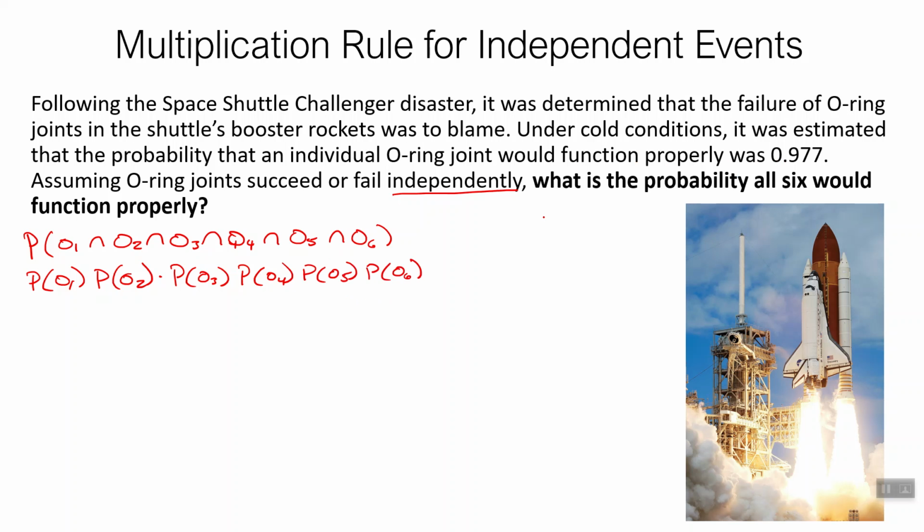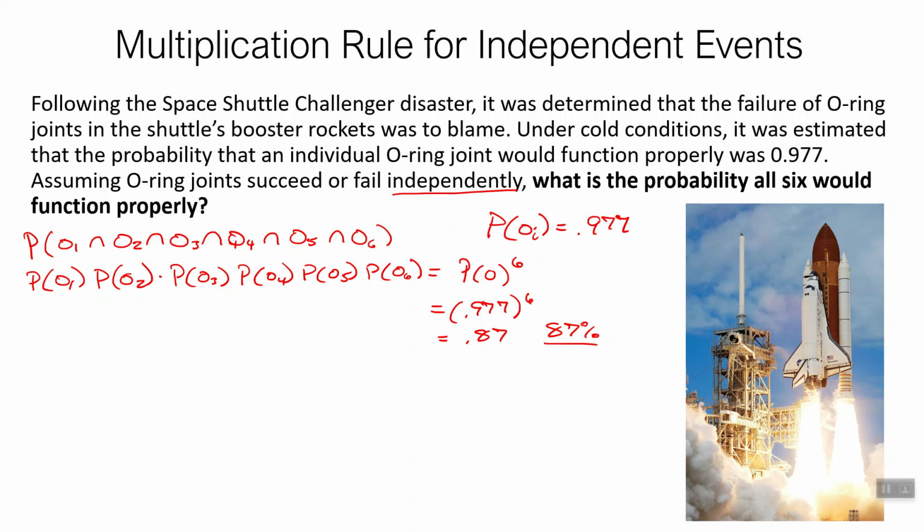Now, it says that the probability that any one of them works, sorry, I keep saying fails, we're working here, is 0.977. So that means this is all just the same number, or this is all just the probability of O to the sixth, because it's happening 6 times. So that is 0.977 raised to the sixth, which gives us roughly 0.87 or 87%. So that's about an 87% chance that all 6 of them will function properly.